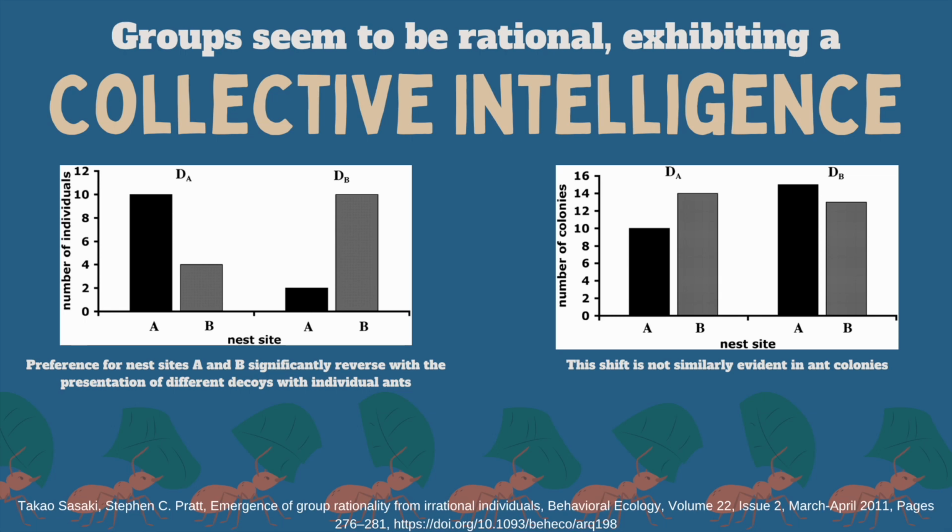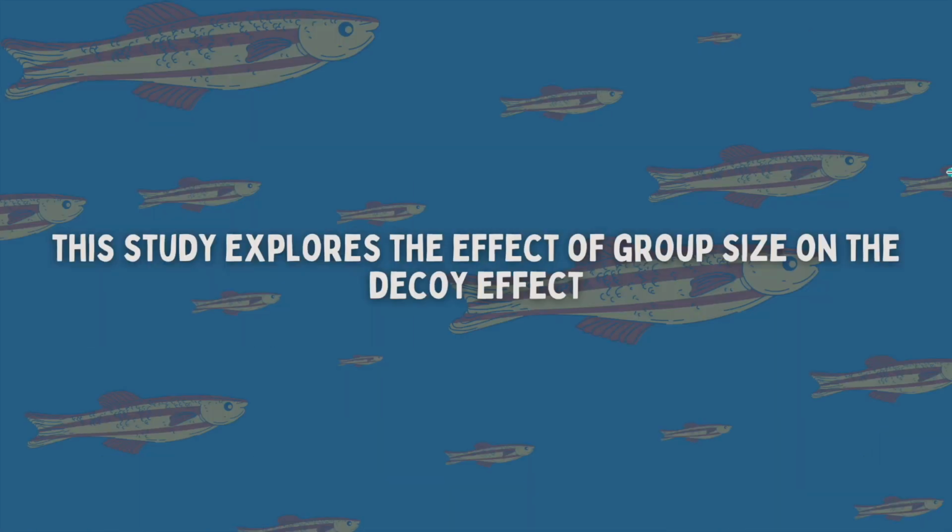They found that individual ants shifted their preferences for two nesting sites, A and B, with the introduction of two different decoy options, decoy A and decoy B. When in colonies, however, this shift was insignificant, suggesting a collective rationality formed by a cancellation of individual biases when in group settings. We investigated the effect of group size on exhibiting the decoy effect in zebrafish, a group living species.